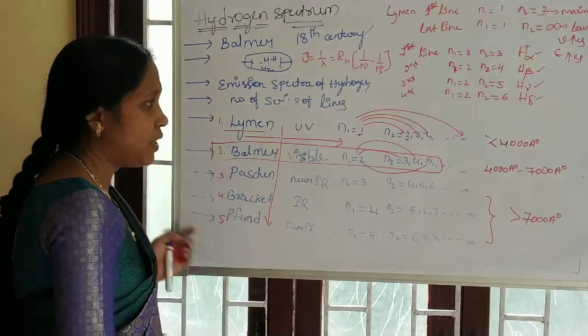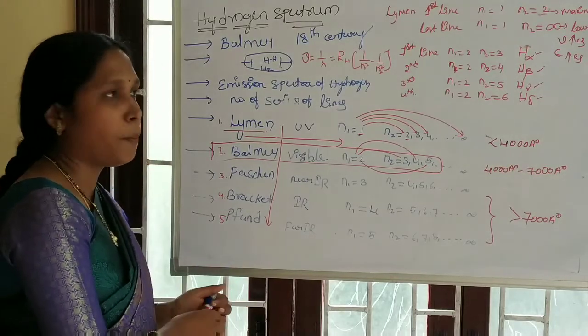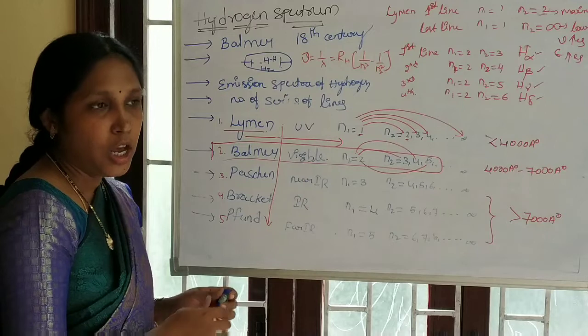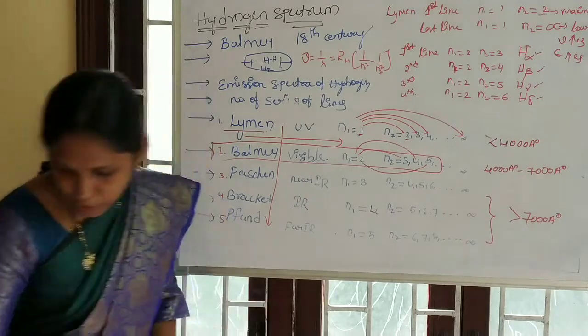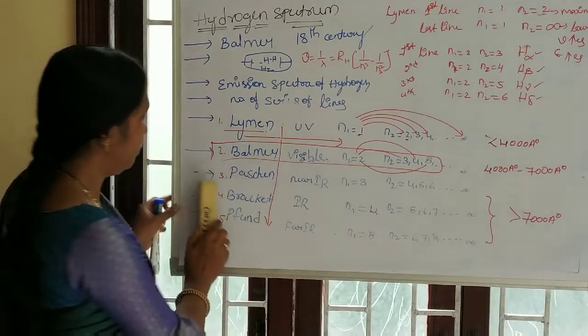Okay. And now we see that if an electron is dropping from a higher level to a lower level, how many spectral lines are exhibited by the spectrum? How many spectral lines are formed?